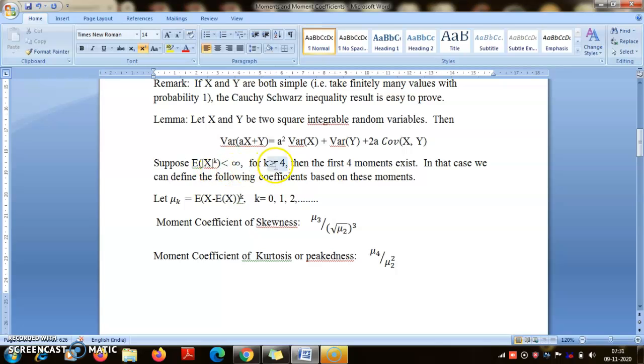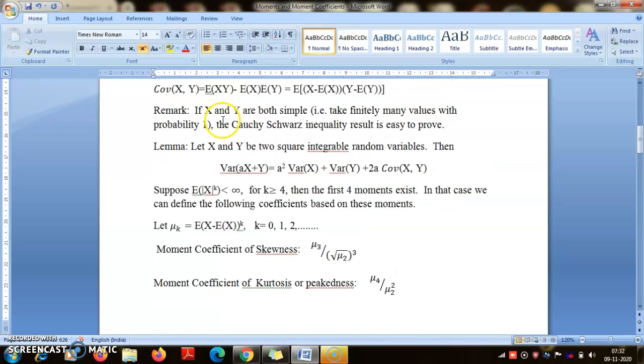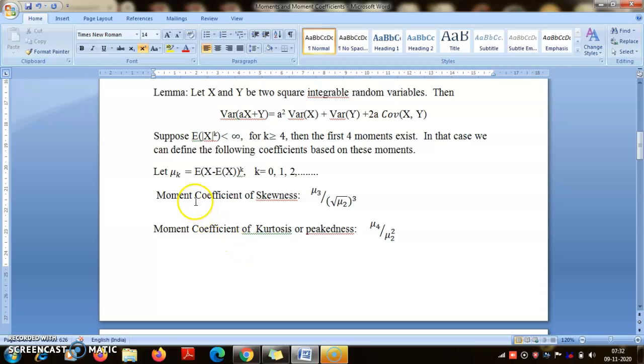Now let us for a moment assume that not only the variance is finite, but the first four moments are finite. In that case, we could define something more, and that something is, we can define moment coefficient of skewness and moment coefficient of kurtosis.